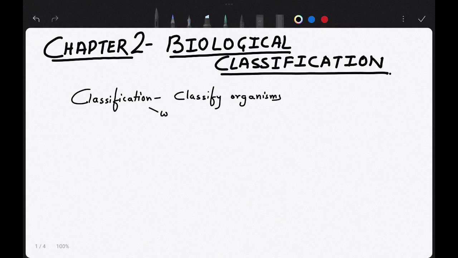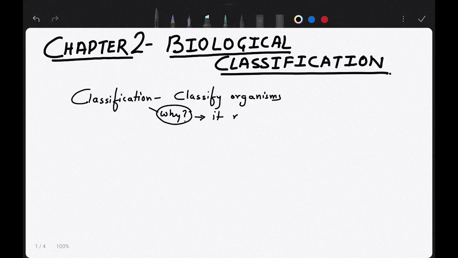Now, why do you do that? If I ask you, why do you classify organisms? You will say, sir, we classify organisms. See, this I have taught in the previous classes. Now you will say, sir, we do classification because it makes it easy for us to study organisms. It becomes easier or simple to study organisms.